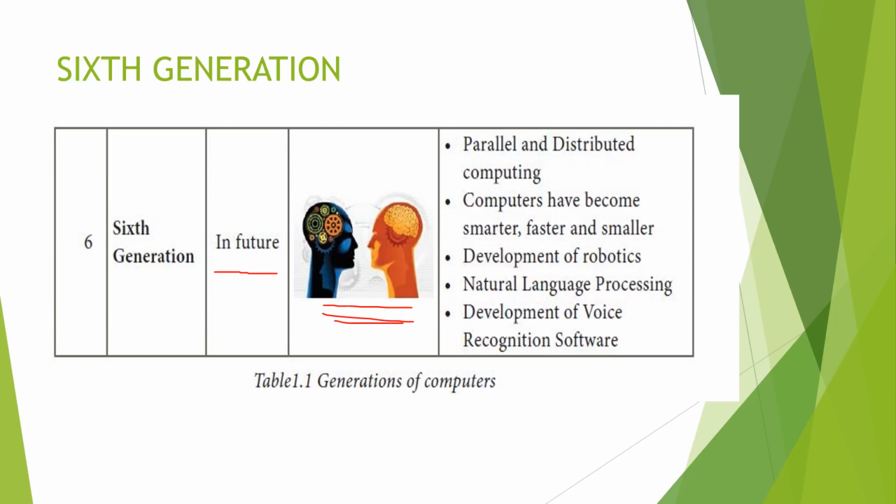It is based on artificial intelligence or artificial brains, and it uses the semiconductor as a raw material for its process. Moreover, in the sixth generation, voice recognition is also present: what we dictate, it will recognize as words.